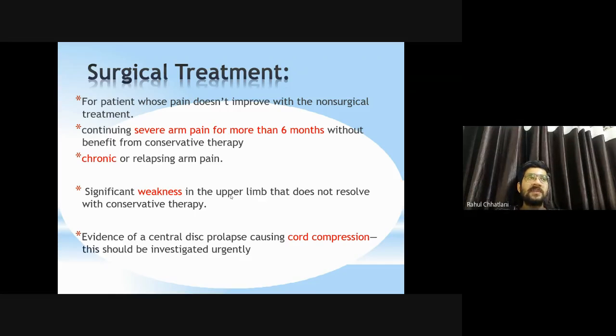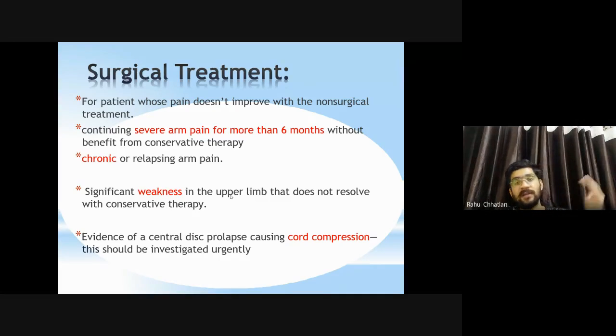So, for a patient whose pain doesn't improve with conservative treatment, continuing severe arm pain for more than 6 months without benefit from conservative therapy, chronic or relapsing arm pain. So what are the indications, when do we tell the patient about surgery? When we have given all treatments for 6 months, medication and physical therapy, still there is no improvement, the patient has not improved even one percent, then yes, surgery is indicated.